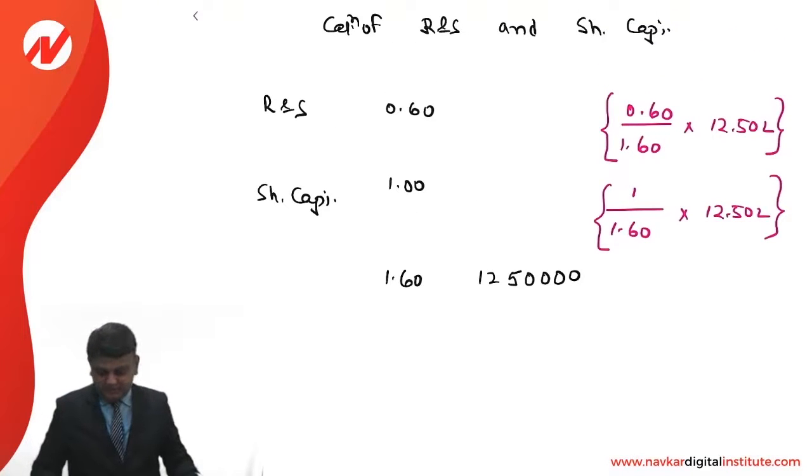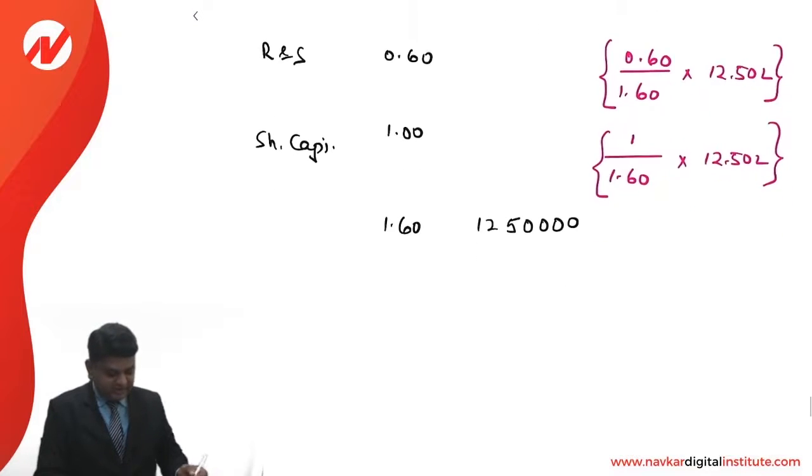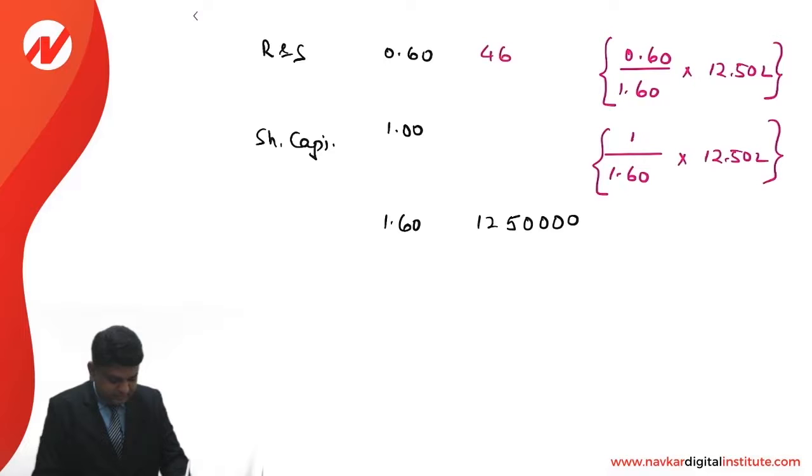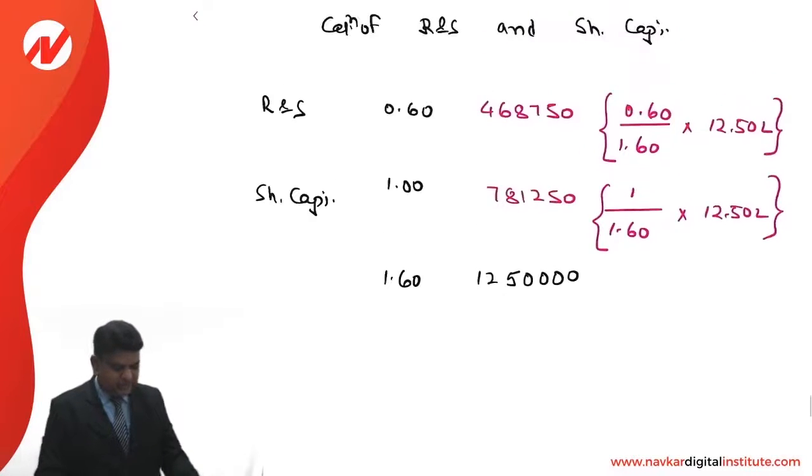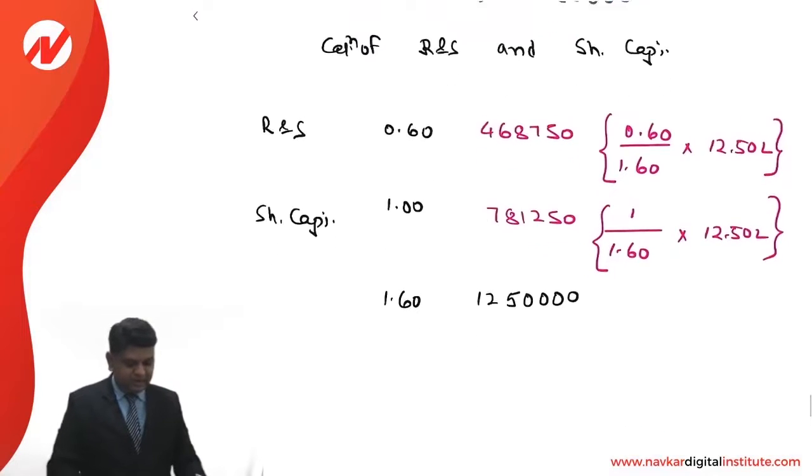So use a calculator. 0.6 into 12,50,000 divided by 1.6. That comes to 4,68,750. So 12,50,000 minus 4,68,750 comes to 7,81,250. This is the way we are required to compute reserves and surplus and share capital.